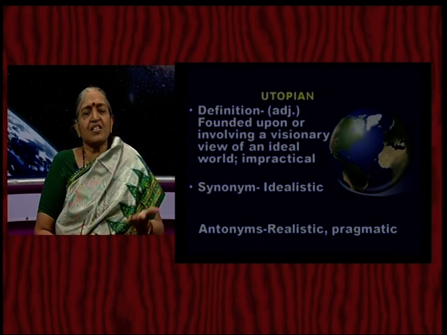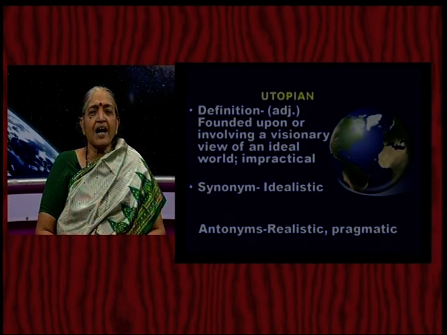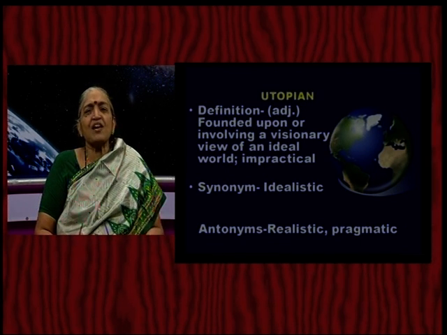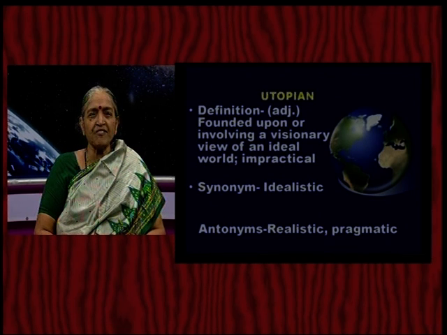It is a dream, they say. So, the synonym is idealistic, and I think you can use romantic also. Vision 2020 of Abdul Kalam could be a utopian vision for many of the Indians, because we do not believe in self-discipline, we do not have confidence in ourselves, we do not believe that by work we can achieve that dream.